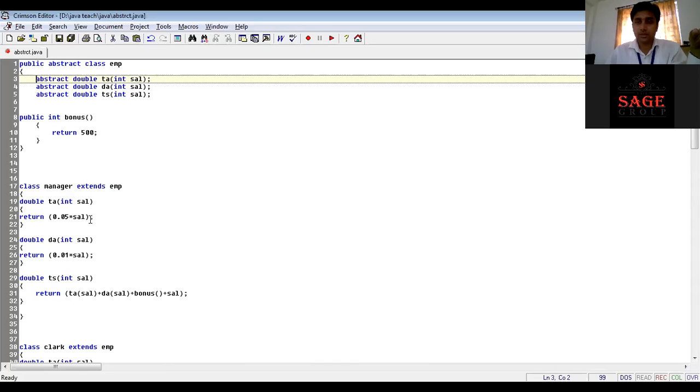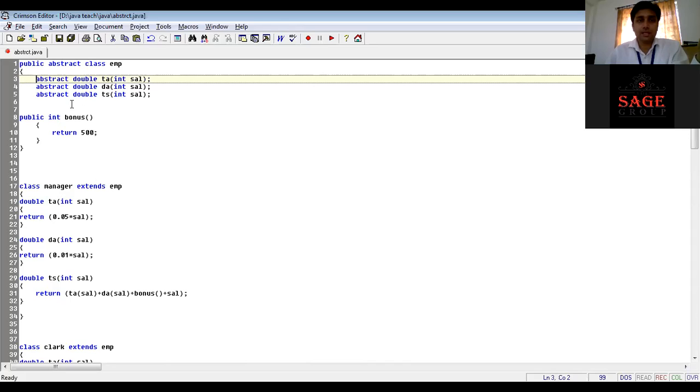If a class extends that abstract class and does not override one of the methods of the abstract class, then our program will show an error. Our program will show the error, and we realize that we skipped overriding some method, and we will come back and override that particular method.